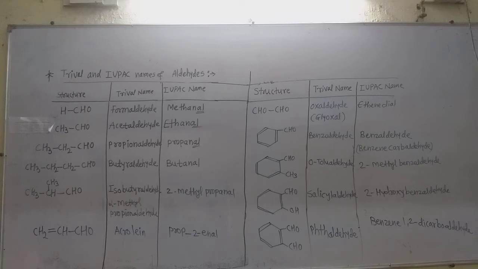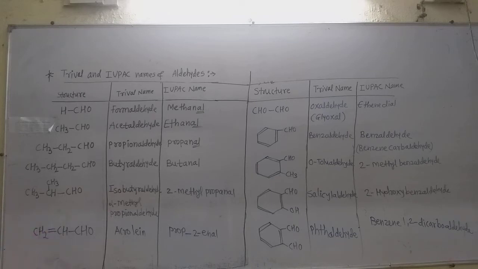Now this is butyraldehyde containing four carbon atoms, but the IUPAC name is butanal. The suffix E of butane is replaced by al. The next one has a branching or substituent on the second carbon atom, as in isobutyric acid.